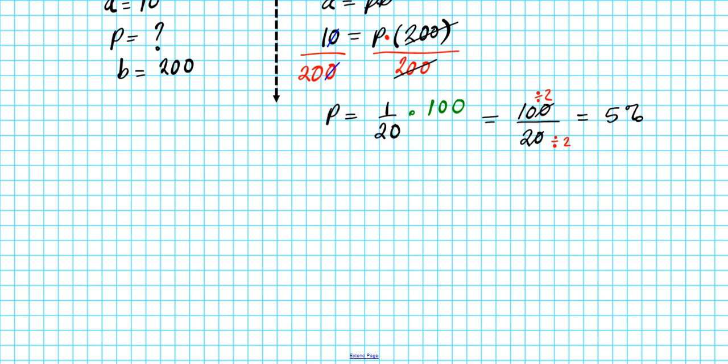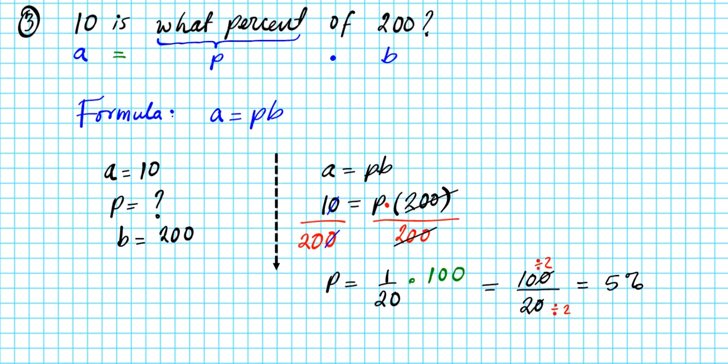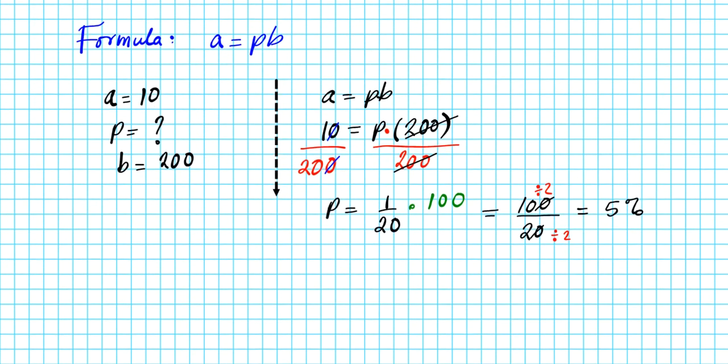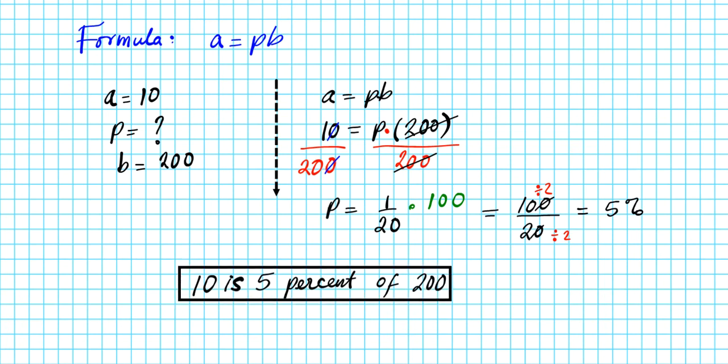Okay, so what does our answer mean? Let's go back to the question. It says 10 is what percent of 200? So the answer means that 10 is 5% of 200. Okay, so that's the final answer for question number 3.